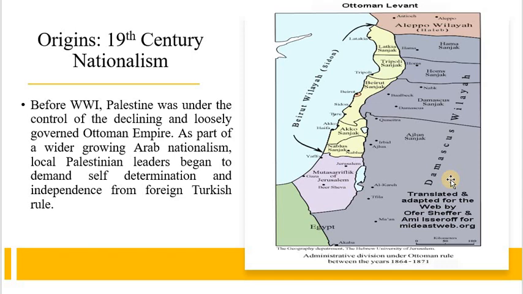Let's see, first we have to discuss the origin of nationalism. Basically, Palestine was under the control of the Ottoman Empire, and at the same time Arab nationalism was also going on. The Palestinian leaders wanted to form their own state. They demanded self-determination, and that was the time Turkey became independent from foreign rule under Kemal Ataturk. So the movement rose again to a peak level in Palestine.